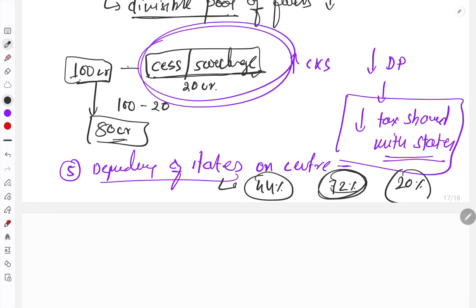Now, if such dependency is there, how will the state function as an independent, autonomous unit of federalism? As you know, in the federal system, both center and state have equal power. Now, it can be justified that India is not truly federal, it is quasi-federal. That means the center has more power than the state.